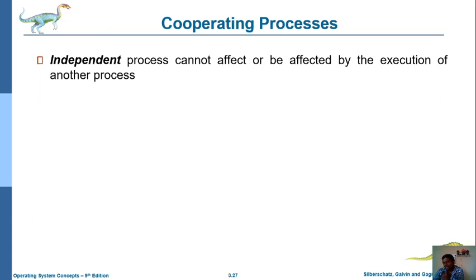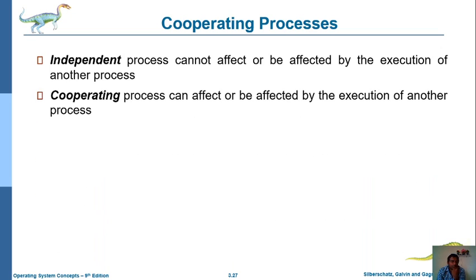How can multiple processes cooperate to complete a process? In case we are using the independent approach or independent process, it doesn't affect and is not affected by the execution of another process. So a particular independent process cannot affect some other process execution. That is nothing but an independent process.